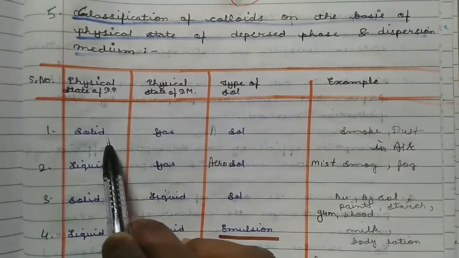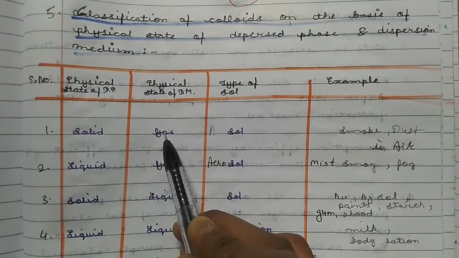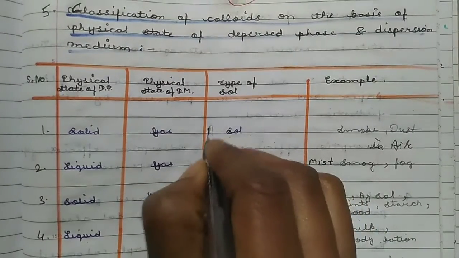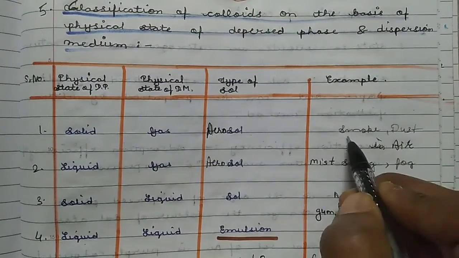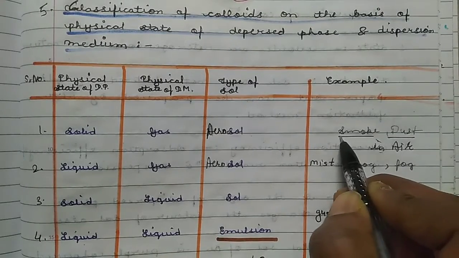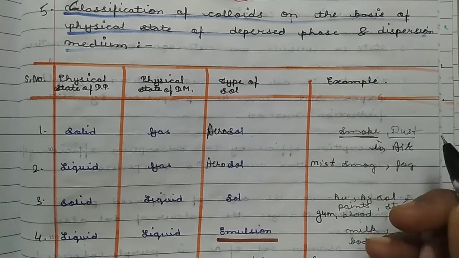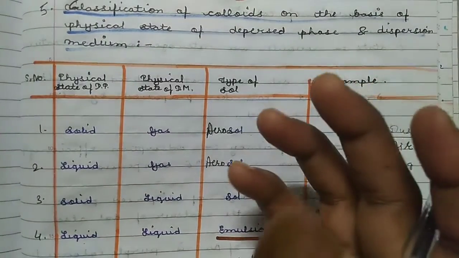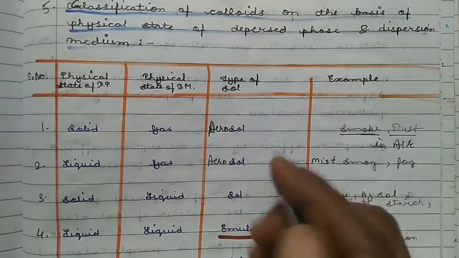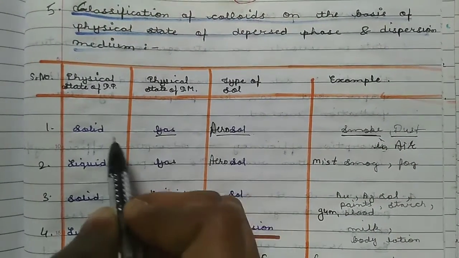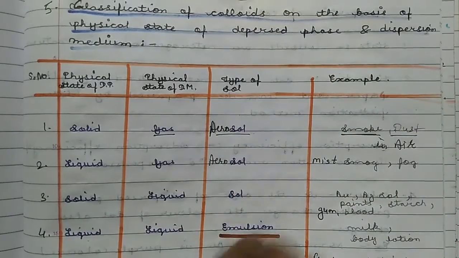When solid is dissolved in gas, this is the sol, also called aerosol. For example, smoke, dust in air. In smoke, some carbon particles or some dust particles are present in the air. So this is the aerosol. The dispersion medium is gas and solid particles are dissolved in gas.